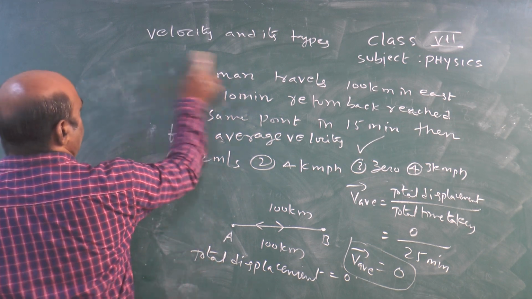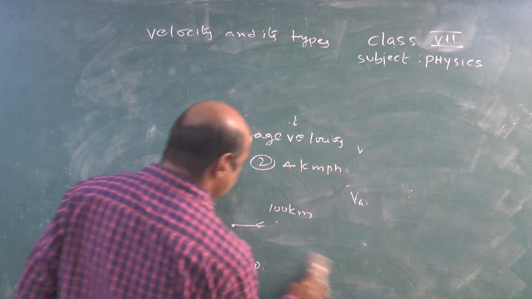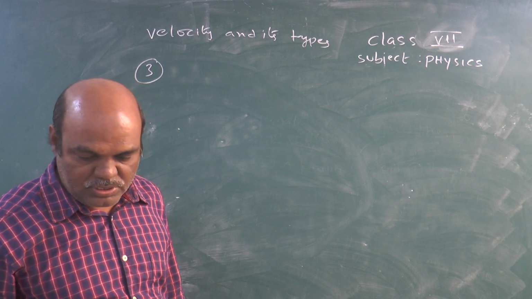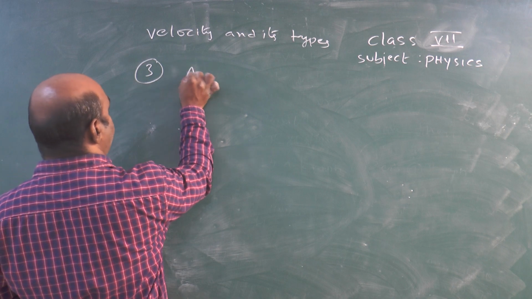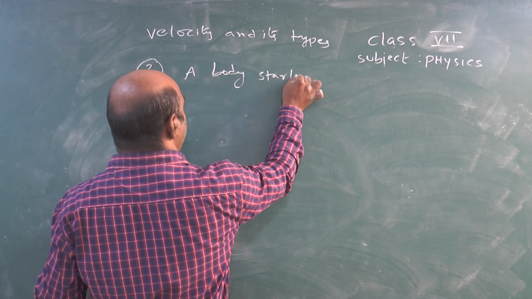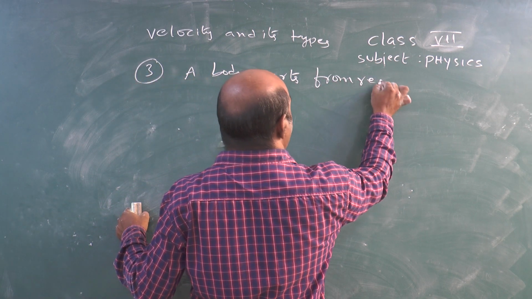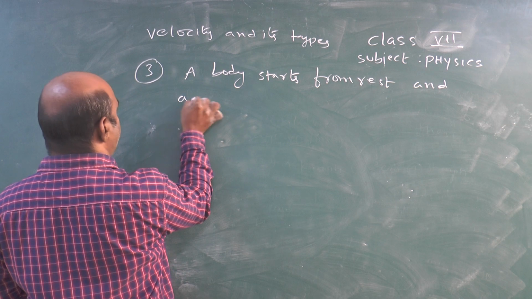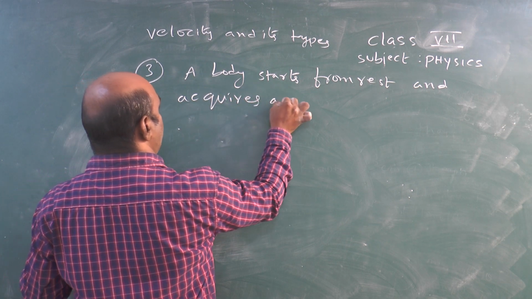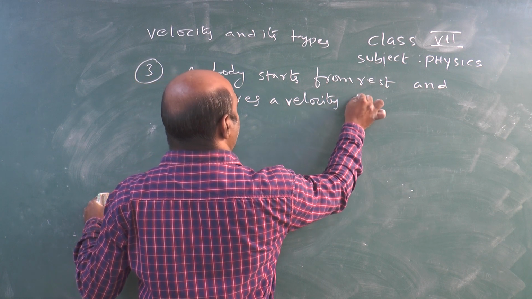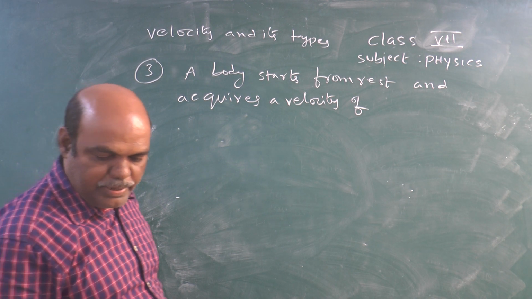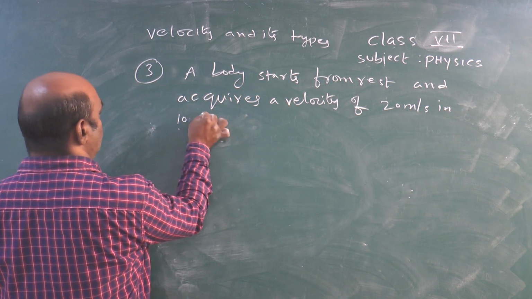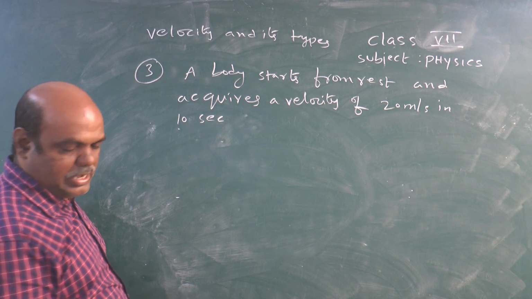Next, third problem. A body starts from rest and acquires a velocity of 20 meter per second in 10 seconds. Then find average velocity.